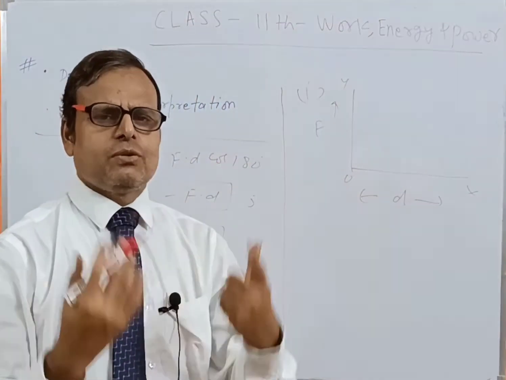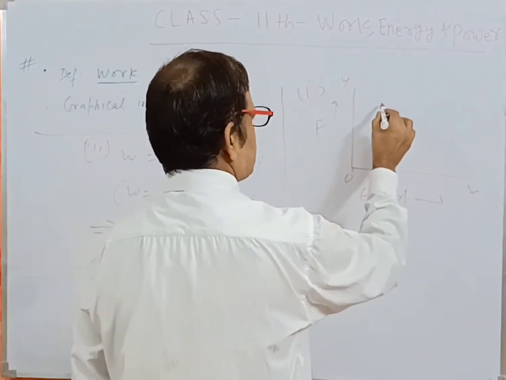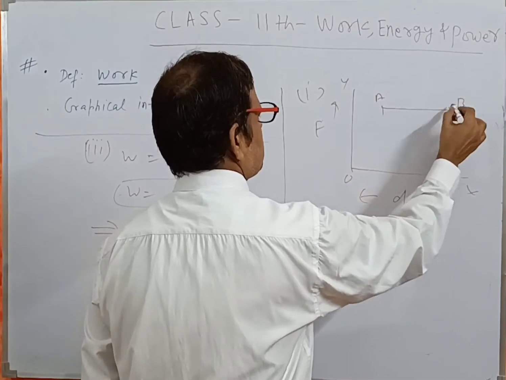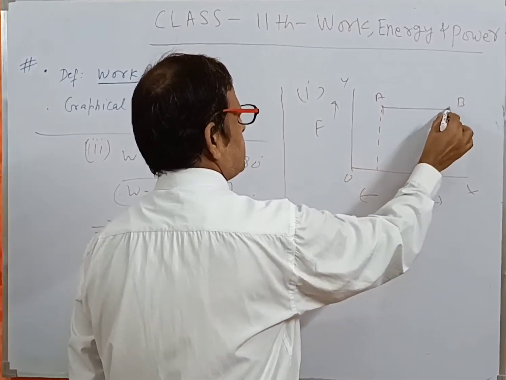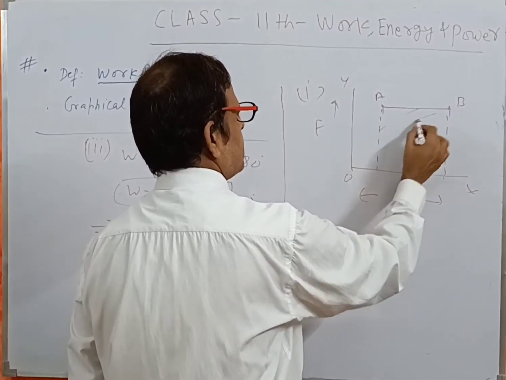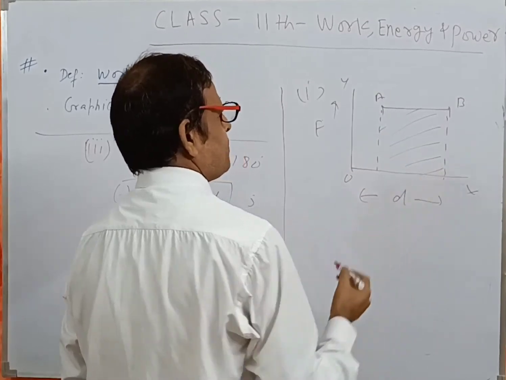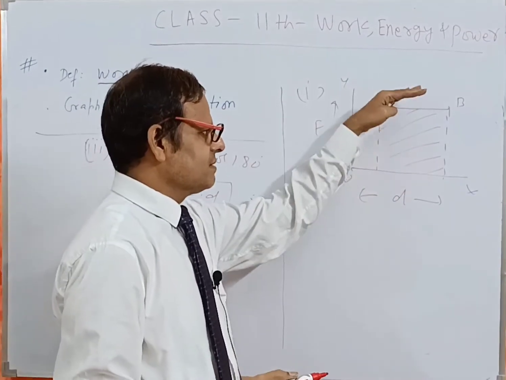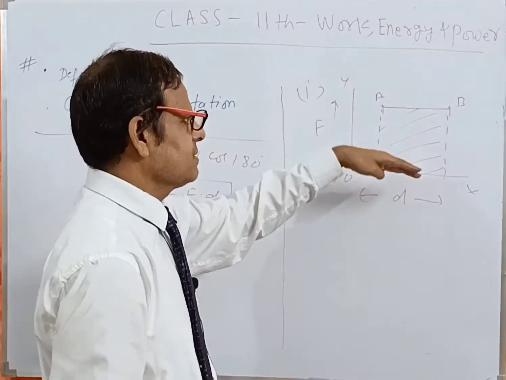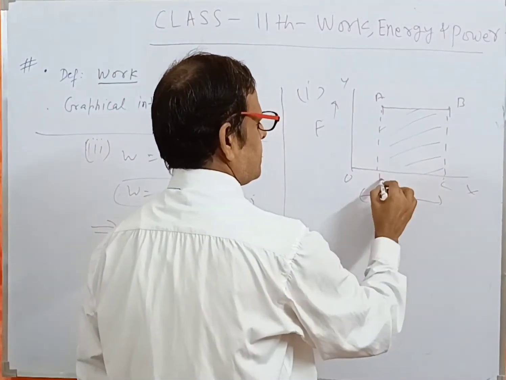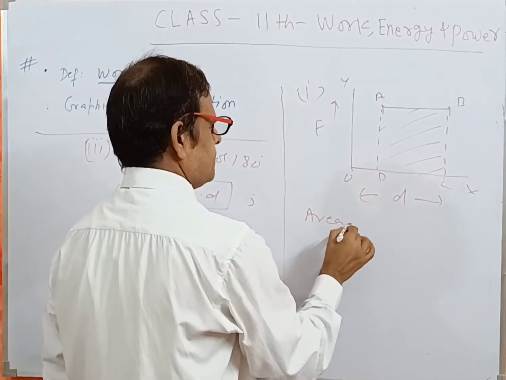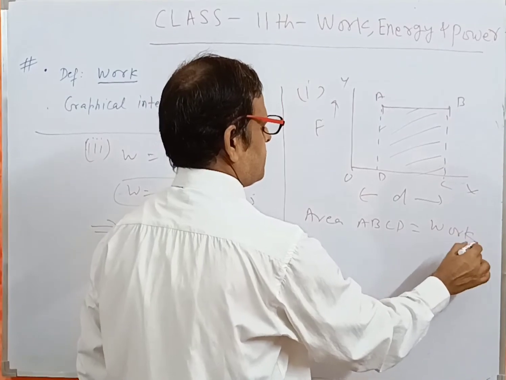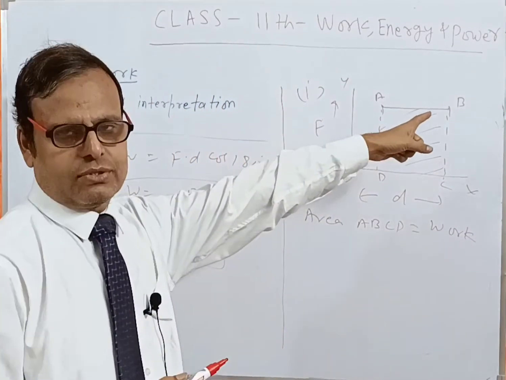If force is constant from A to B, then the area swept by the line AB and projected on the x-axis, that is area ABCD, is equal to the work done by a constant force.